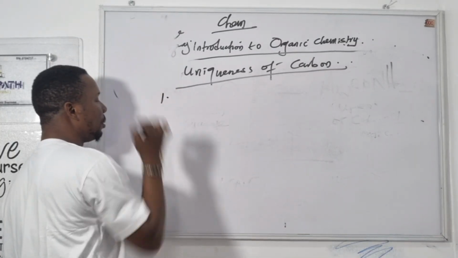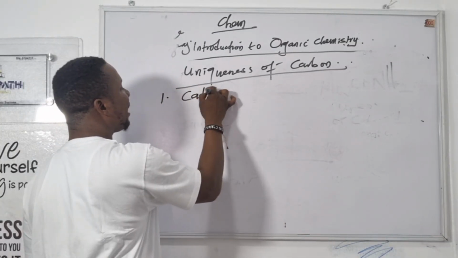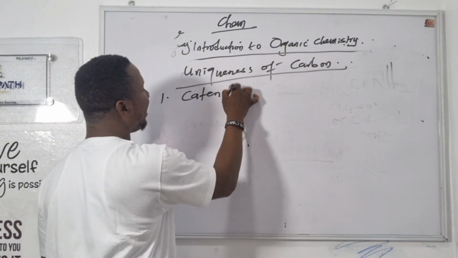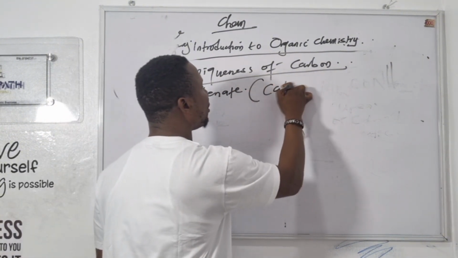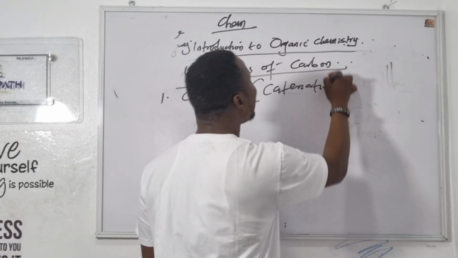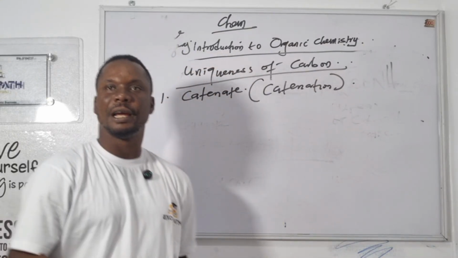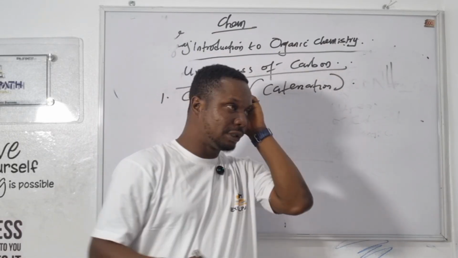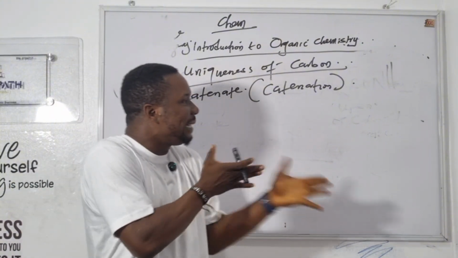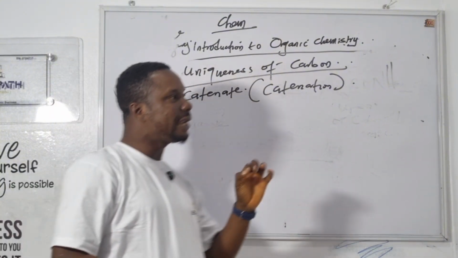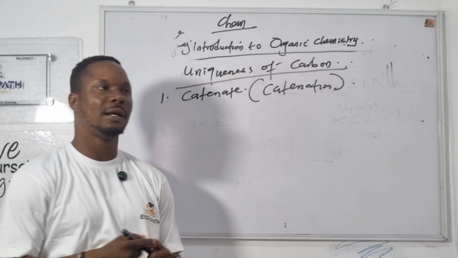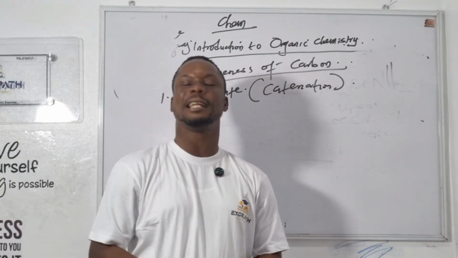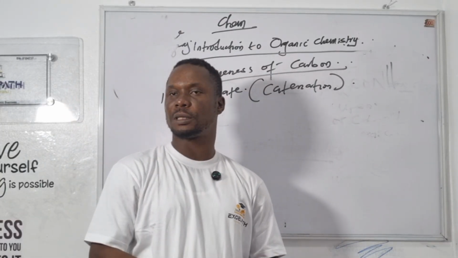Number one, carbon has the ability to catenate. We say catenation. What is catenation? Catenation is the ability of carbon to link with one another, forming a straight chain, branch chain, or cyclic chain.